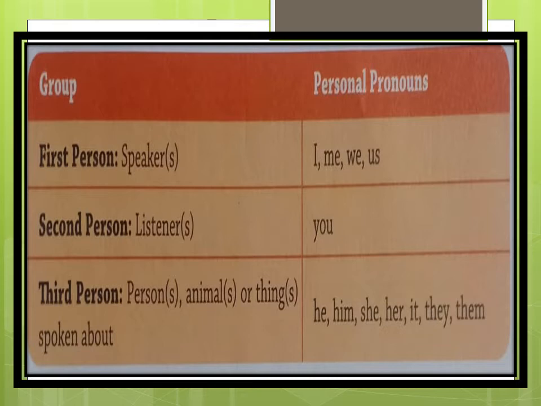So, the first person is the speaker, the one who speaks. In the sentence, when the speaker is speaking, personal pronouns like I, me, we and us are used.